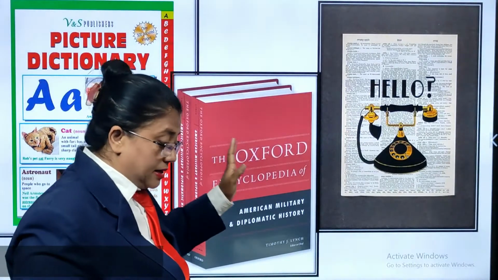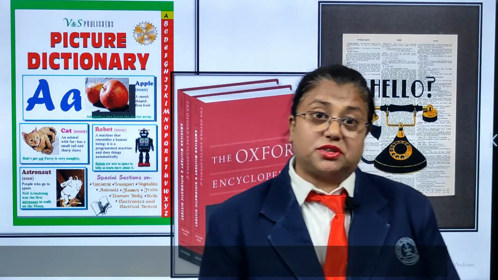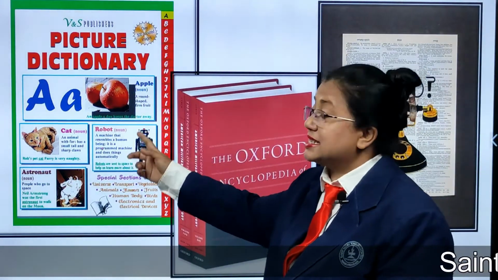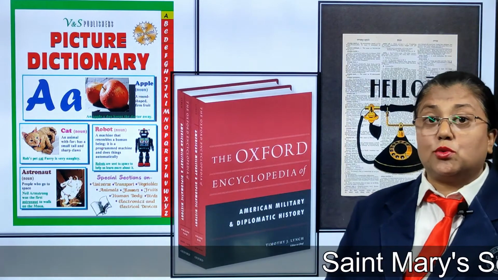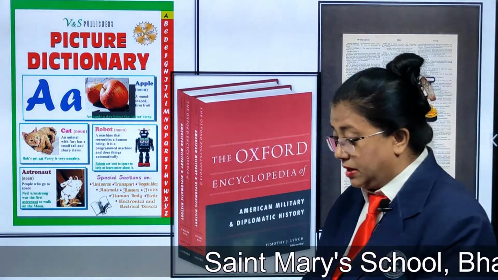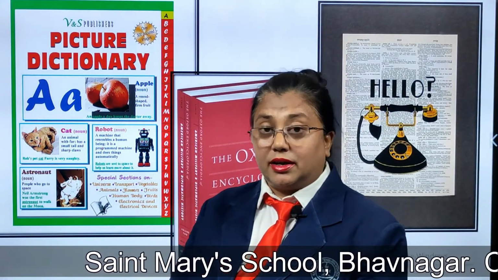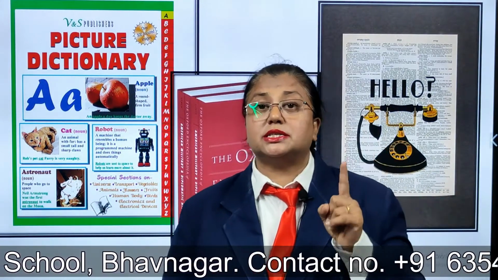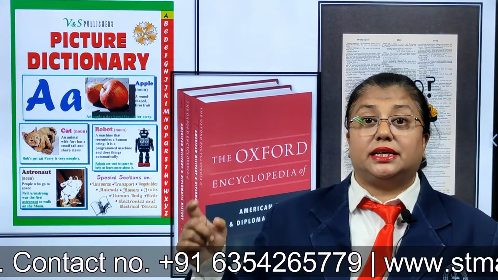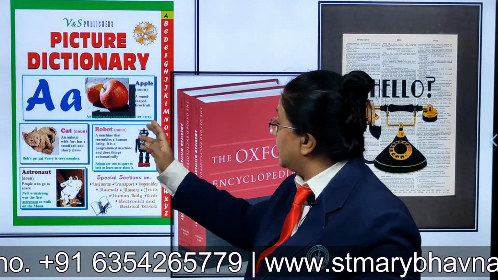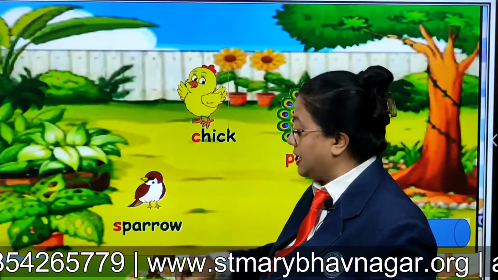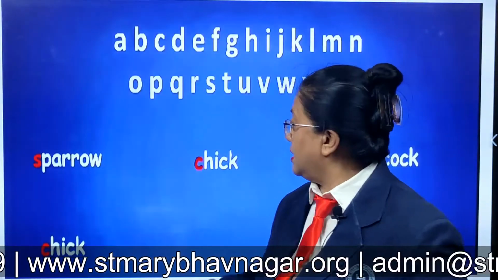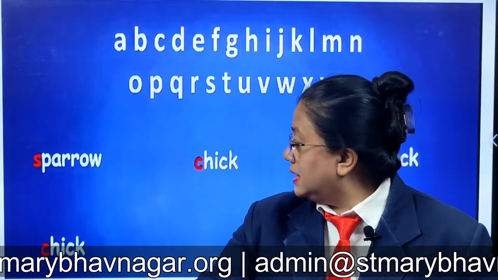Where do you find things kept in order, children? Can you see this? This is a dictionary. Supposing you want to find the meaning of sweet, then you have to search for the first letter of the word. What is the spelling of sweet? S-W-E-E-T. So you have to go to the alphabet S. Can you see the main S here? Yes. You have to go to the letter S.